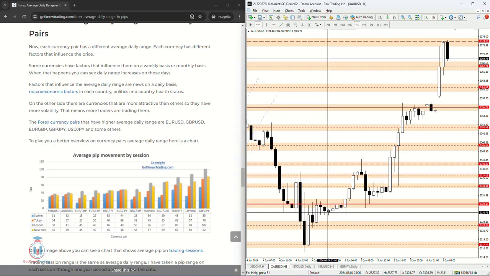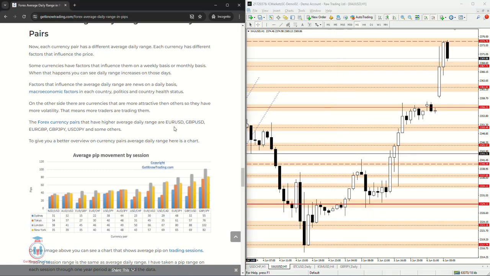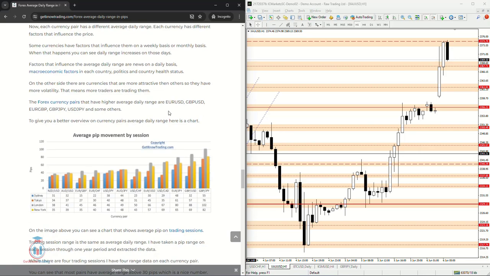But here in this example, where the average pip movement is very low, with less volatility, if you open a trade here with a sell, the price will go up and then return back. So for example, the price will return to the same price you opened the trade. You will not make any money. So this is the difference. How will you trade the symbol that has average pip movement with higher numbers or with lower numbers?